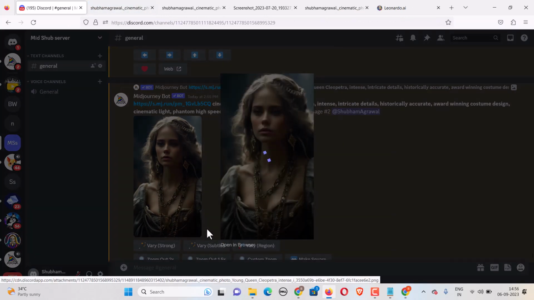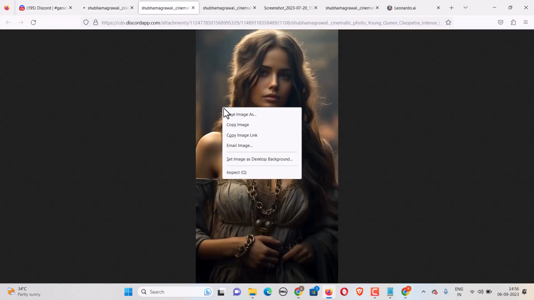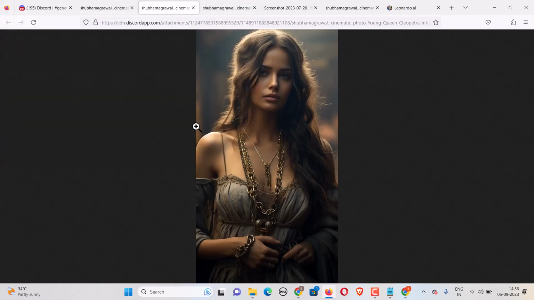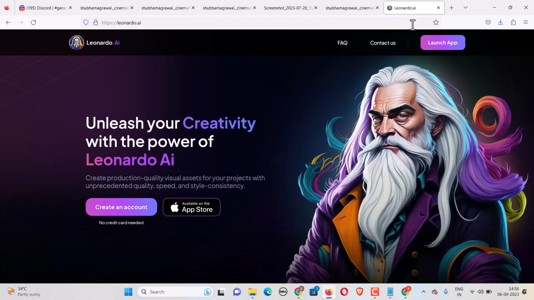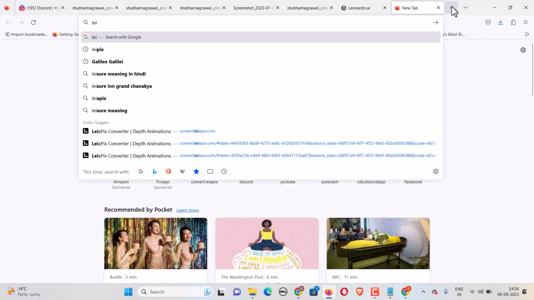Once you are here, the images have been generated. Let me just download them for you. I have downloaded them. Click on save image, save, come here, save image and click on save. Now you can always head over to Liapix.